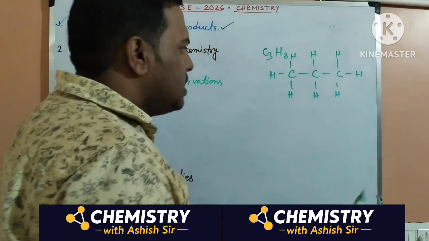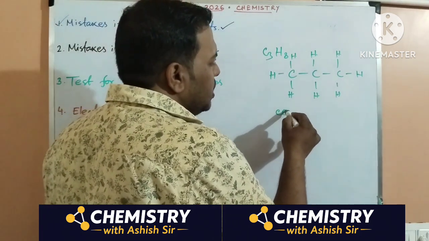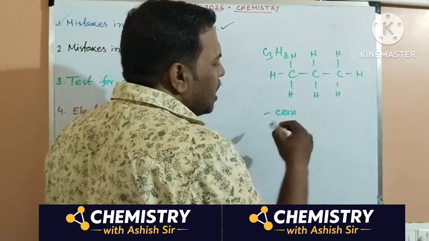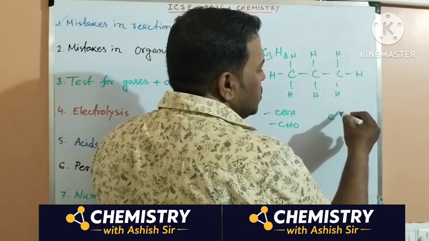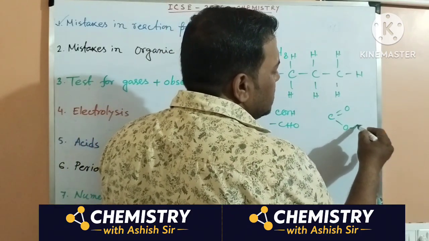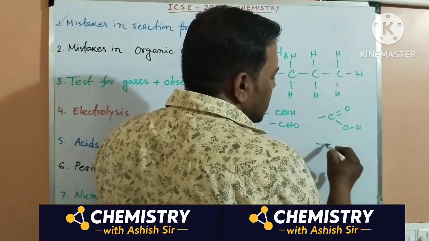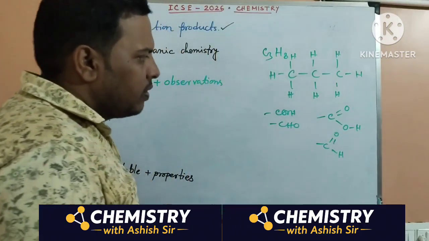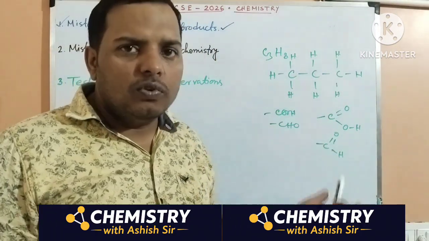Some students are making mistakes in this part. COOH and CHO, aldehyde and acid, how do they actually look? COOH is the structure of carboxylic acid, and this is the structure of the aldehyde group. So be conscious about these parts.